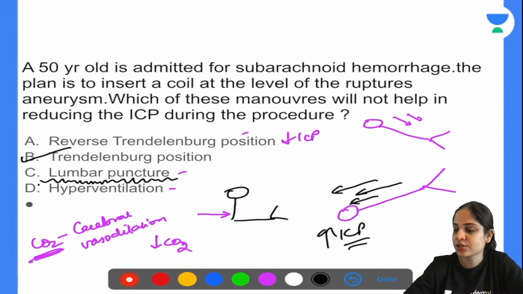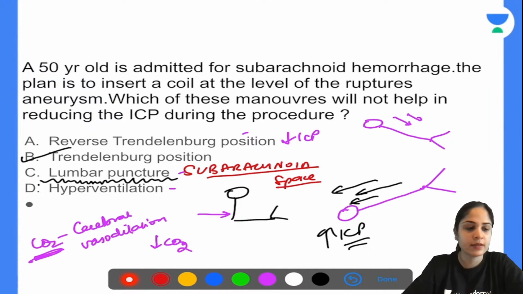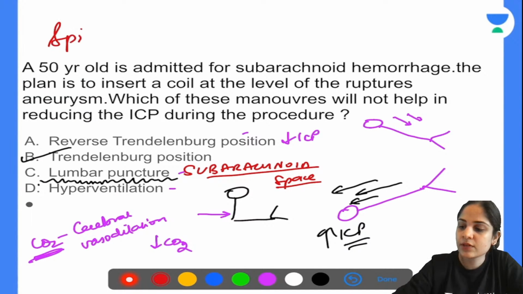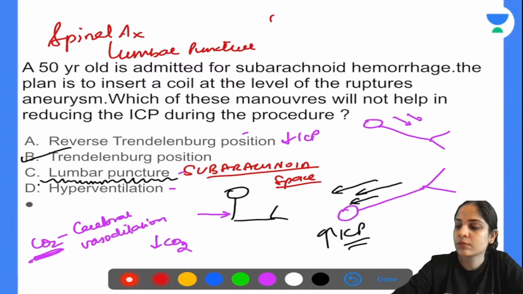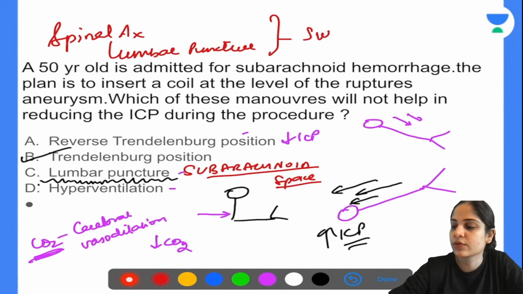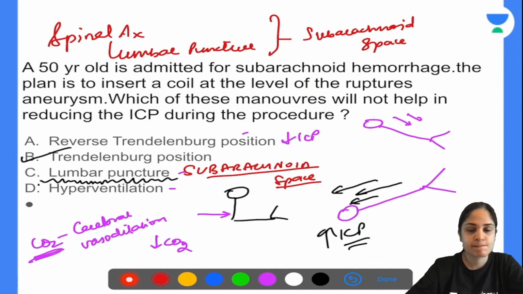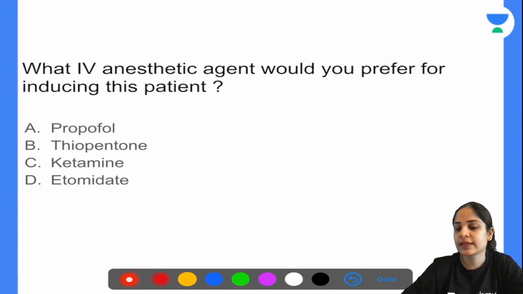Yes, very good, Nimish. So remember, your lumbar puncture is done in the subarachnoid space. There are two things: whenever you want to give spinal anesthesia and when you want to do lumbar puncture, both of these are given in the subarachnoid space. Okay. All right. Moving on to the next question.